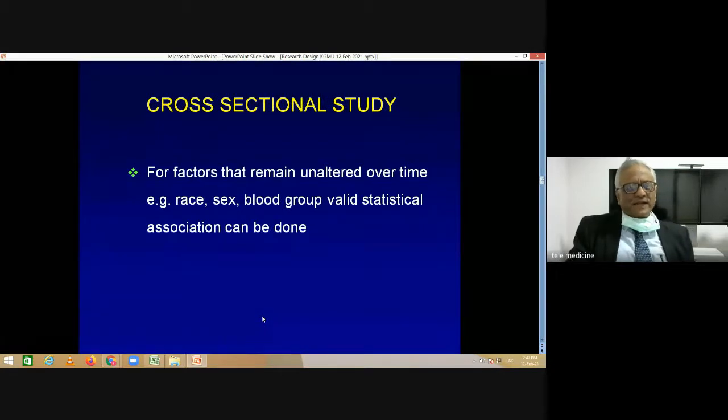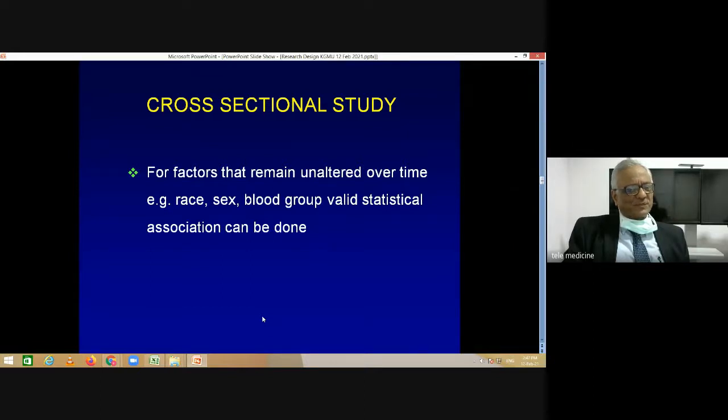There are some factors which remain unaltered over time, and you can have a valid statistical association for those. For example, sex of a person, blood group of a person, race, if these are the exposures you are looking at. But the majority of exposures keep on changing over time, and therefore cross-sectional studies may not capture the complete picture.